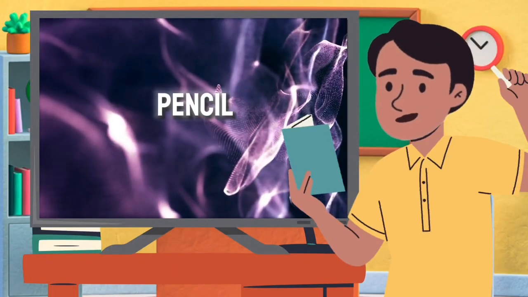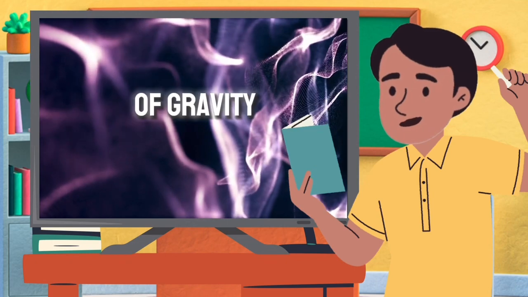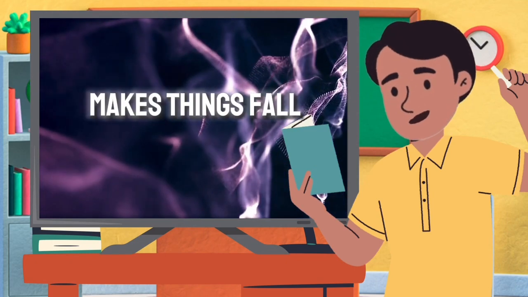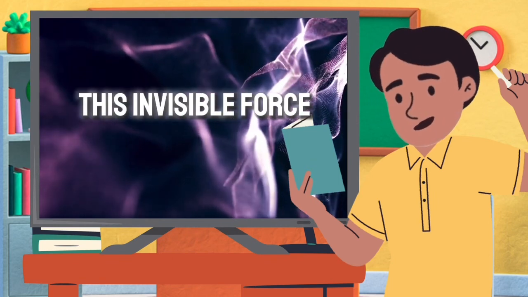Imagine dropping a pencil. It doesn't float away, it falls straight to the ground. This happens because of gravity, a force that pulls objects toward each other. Gravity is what makes things fall and keeps us anchored to the earth. But there's so much more to this invisible force.